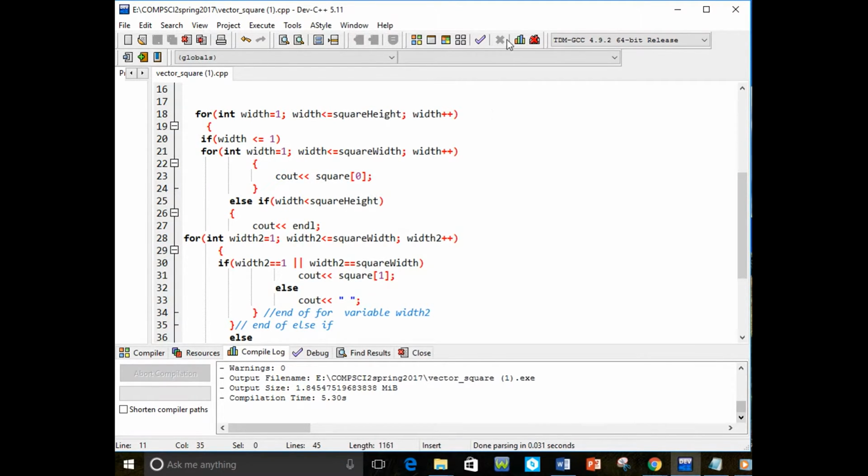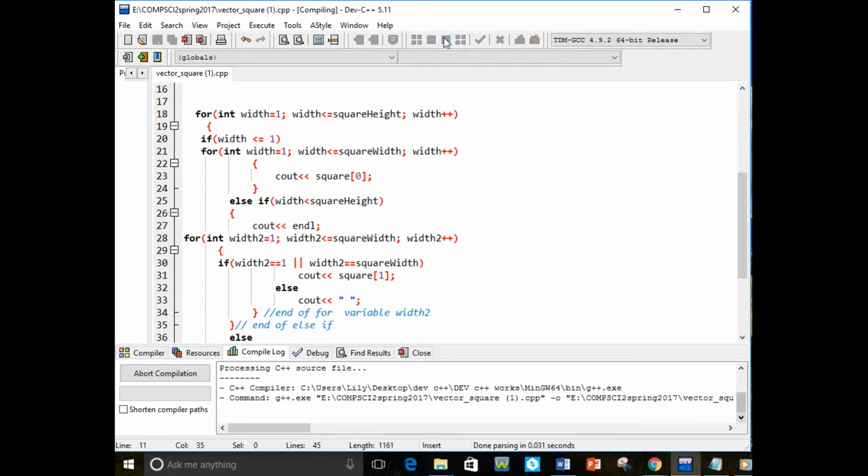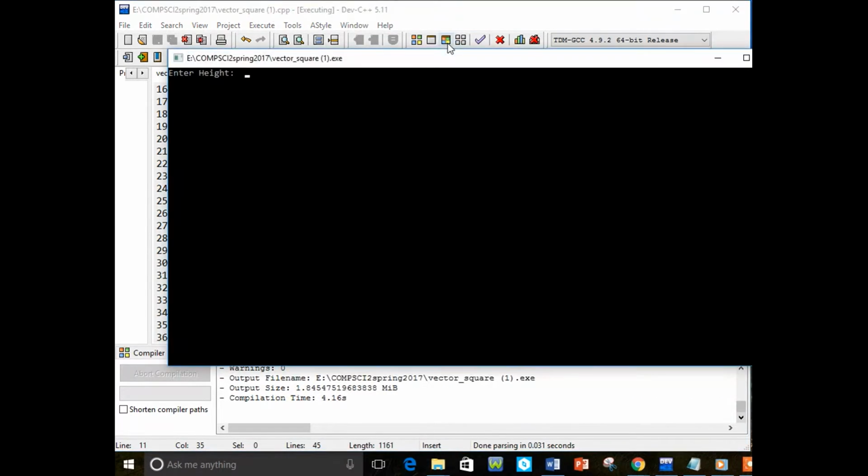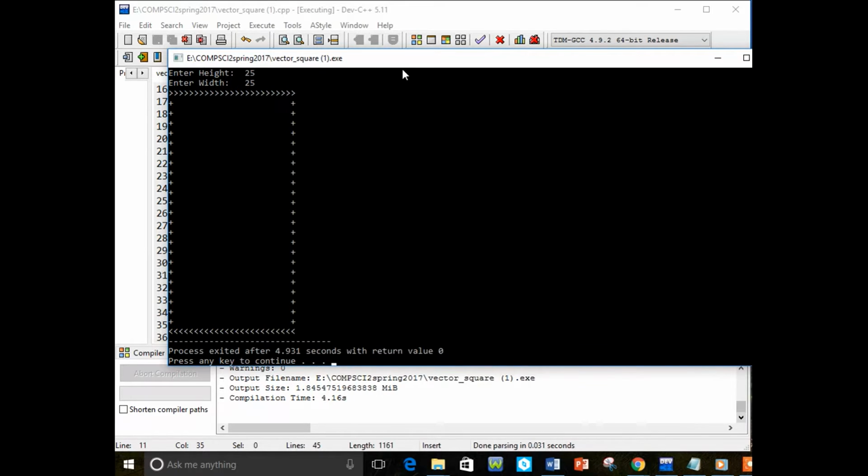So now let's compile this simple vector program. As you may see, we may enter the desired dimensions for the height and width of the square and it should output a square. And this is basically it.